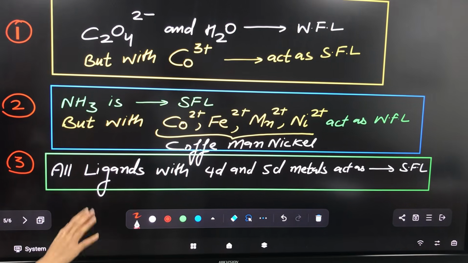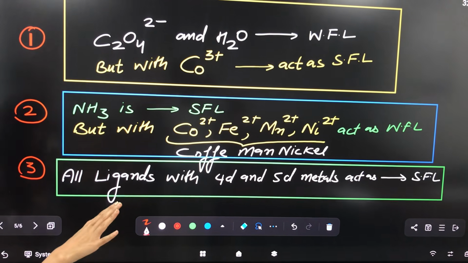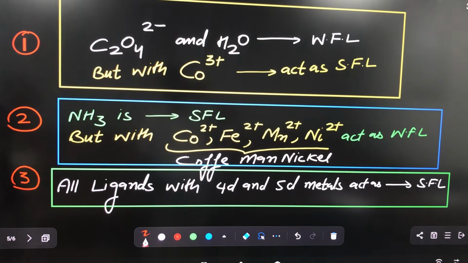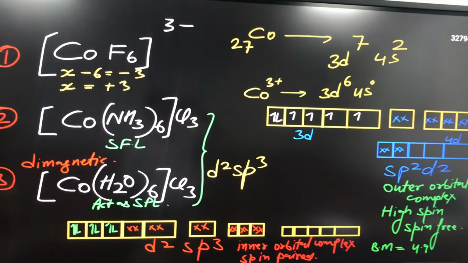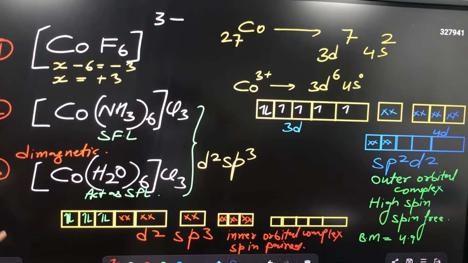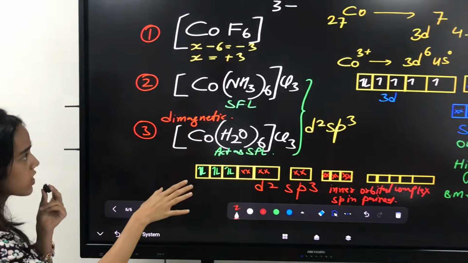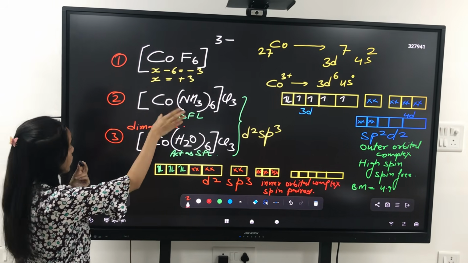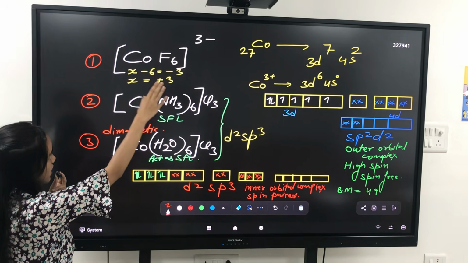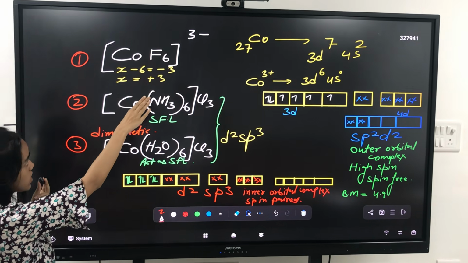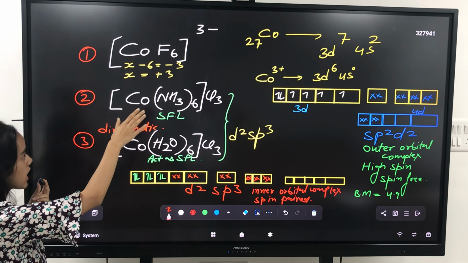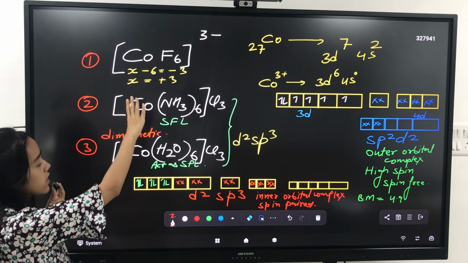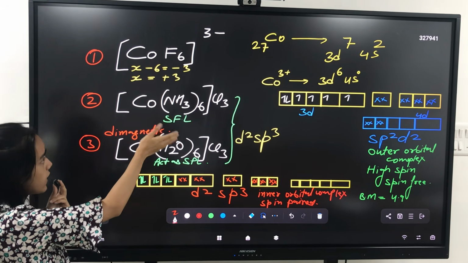All ligands with 4d and 5d metals act as strong field ligands. Very good. Next slide. Here we have some examples of coordination complexes with exceptions. So, as told, CoF6 3 minus. Here cobalt has the oxidation state of +3, and F6, that is fluoride, is a weak field ligand.